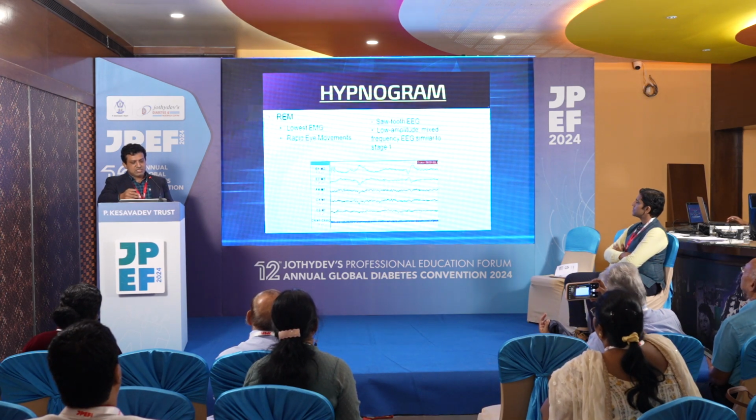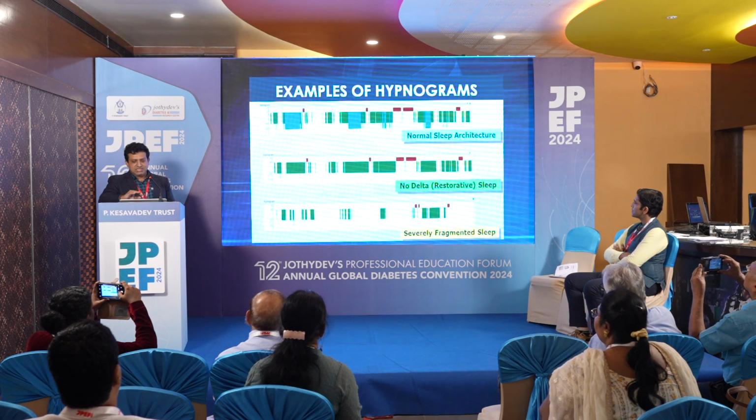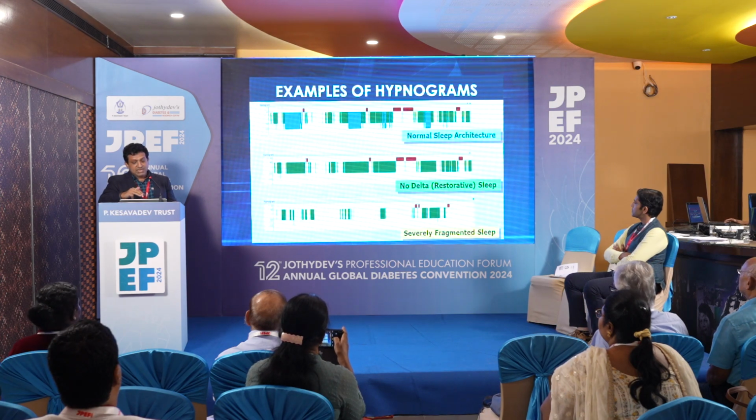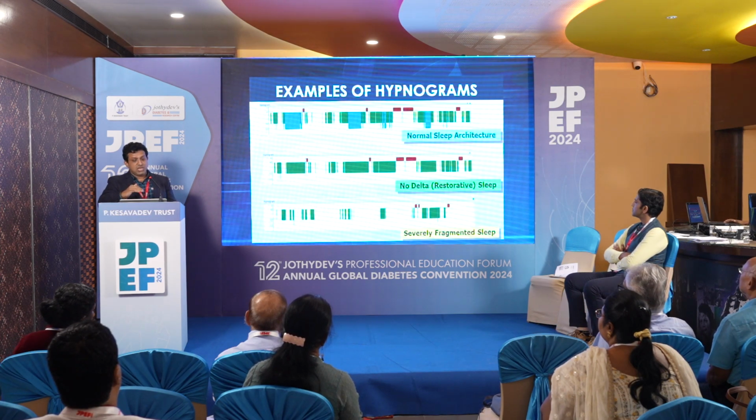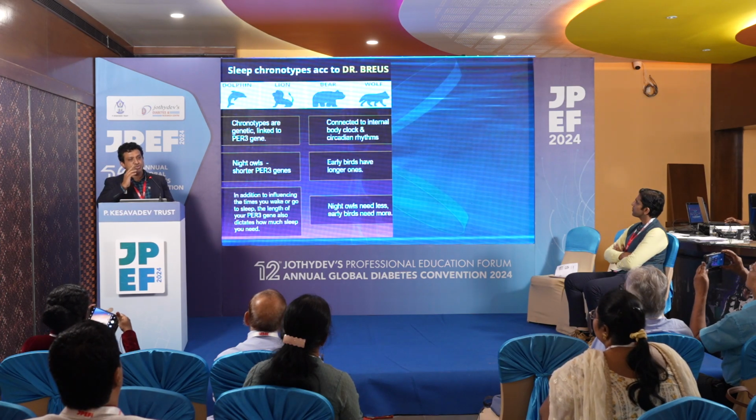So I will just finish off the slides now. So these are the normal architecture and the disordered architecture. You can see severely fragmented sleep in the third picture. And in the middle you can see no restorative sleep. So you should have a delta wave for good sleep, whereas in severely fragmented sleep you can see there is no delta, definitely dysregulation.